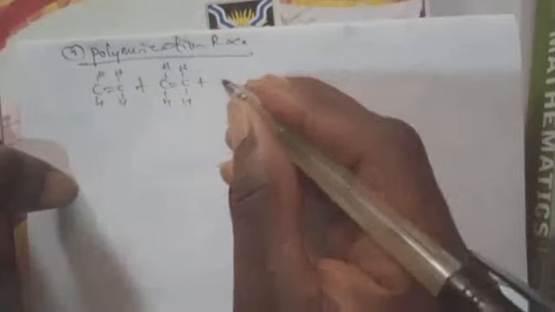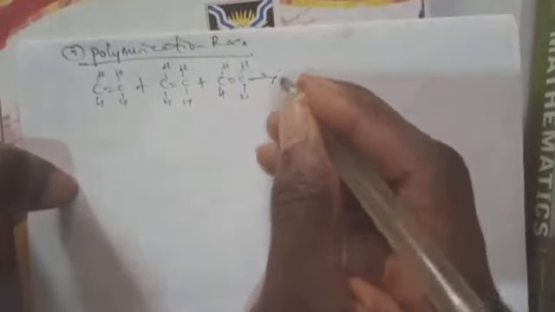So for example, let's say we join 3 ethene compounds. Let's say we have C2H4 like this one, plus C2H4 again, plus C2H4 again. Then to now give us what? A giant molecule. So that giant molecule, you'll be having how many carbon atoms here? You'll be having 6 carbon atoms. 1, 2, 3, 4, 5, then 6.